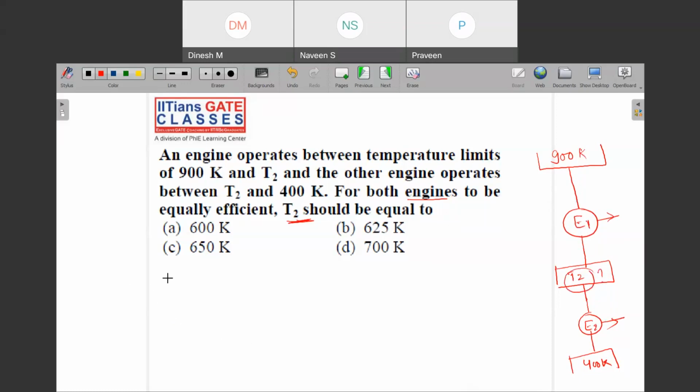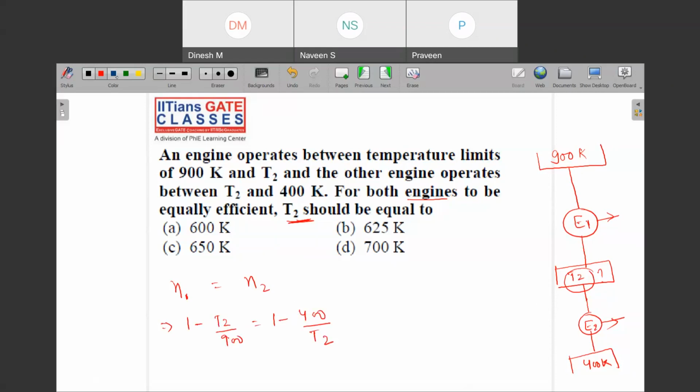So what we will do is equate these efficiencies to each other. Can you solve it now? The efficiency of 1 will be equal to the efficiency of 2. Efficiency of 1 is 1 minus T2 upon 900, and the efficiency of 2 is 1 minus lower upon higher, so 400 upon T2.